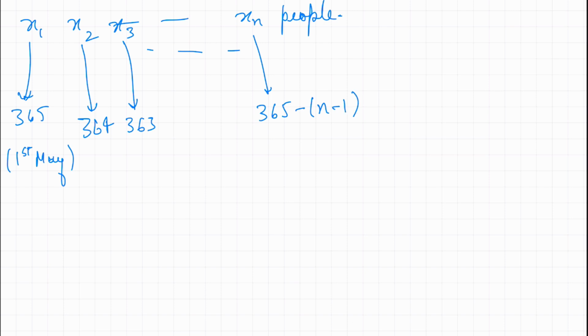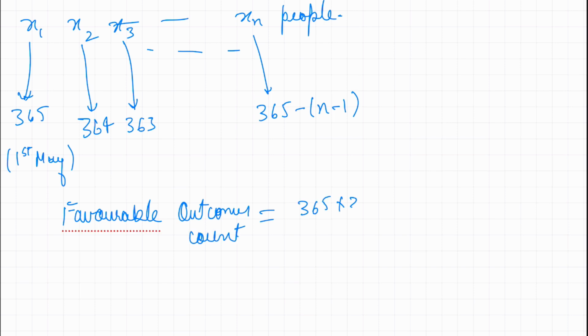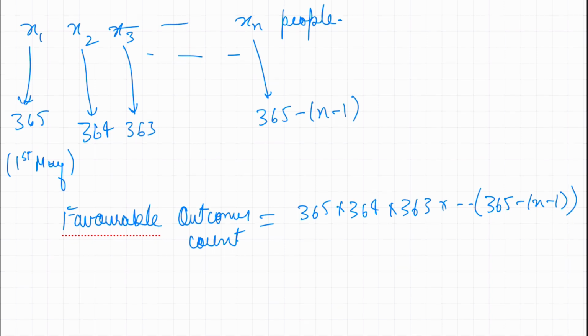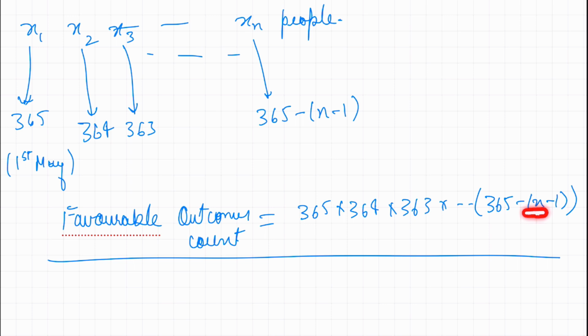You can check by filling in the value n equals 2, and you naturally see it's 364, so this looks good. Now, these are n different people, so using the fundamental principle of counting, the favorable outcomes count is 365 times 364 times 363 all the way to 365 minus n minus 1. Again, this is an important answer, and there is a variable n here, so it depends on what n we feed, and then we get the answer. That's equation 2.